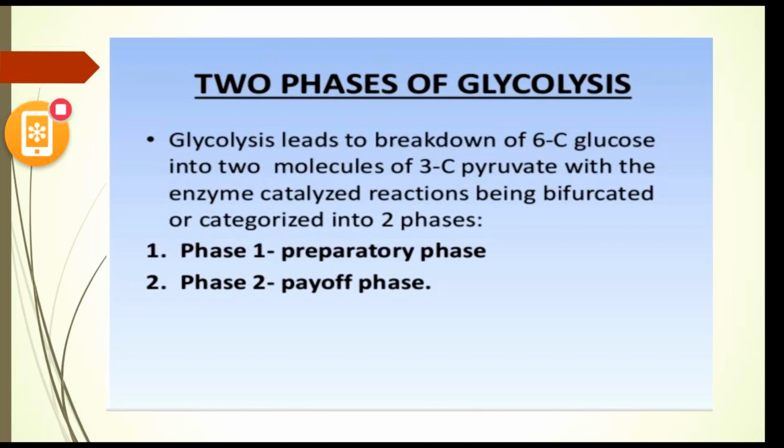Here in glycolysis there are 2 phases. Glycolysis leads to the breakdown of the 6 carbon glucose compound into molecules of 3 carbon pyruvate, and the enzyme-catalyzed reactions are categorized into 2 phases.